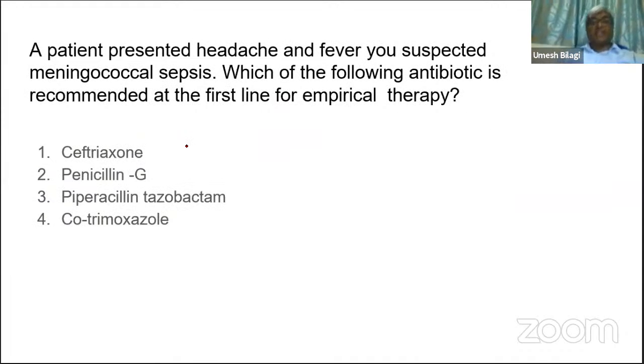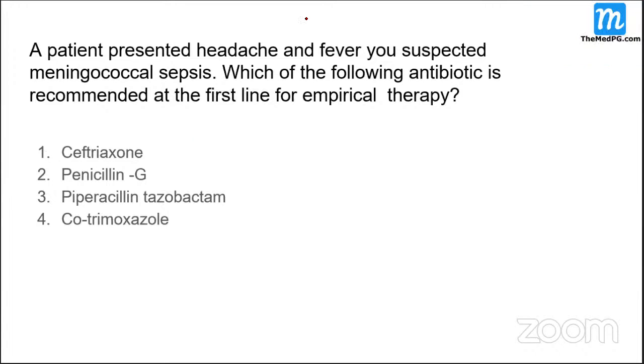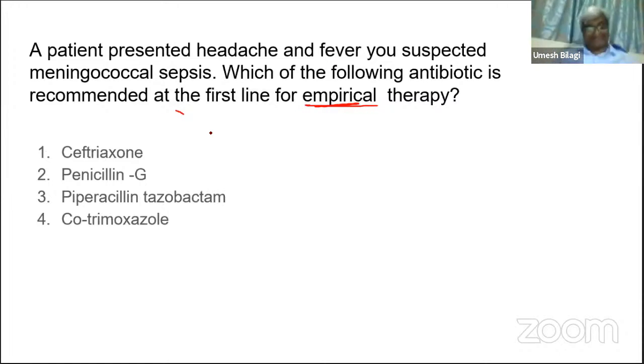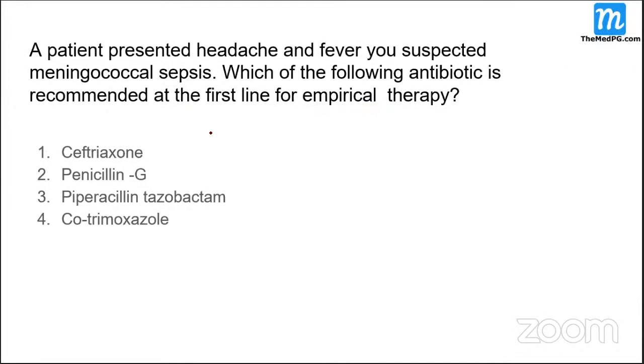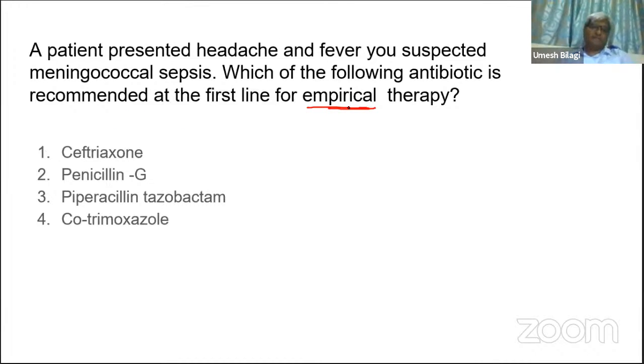Now, a patient presents with headache and fever. You suspect meningococcal sepsis. Which of the following antibiotics is recommended as the first line for empirical therapy? Penicillin G? No, it is empirical, you have not confirmed it. Better go with ceftriaxone, because it is still only a suspicion.